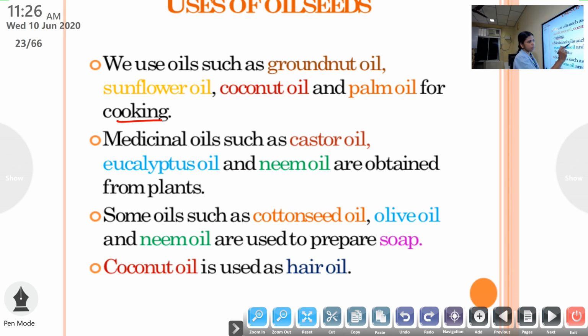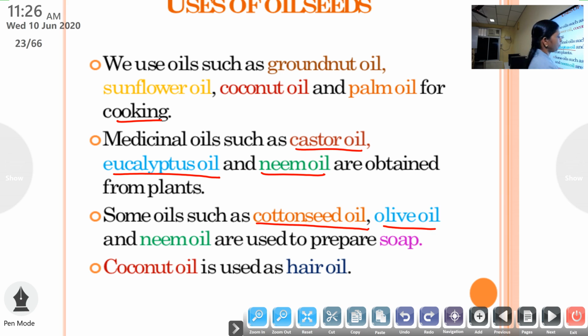Then medicinal oils include castor oil, eucalyptus oil, that is familiar to you, then neem oil. All these are the medicinal oils. They are obtained from plants. Next, some oils like cottonseed oil, olive oil and neem oil are used to prepare soap. Next is hair oil, that is coconut oil. It is used as our hair oil.